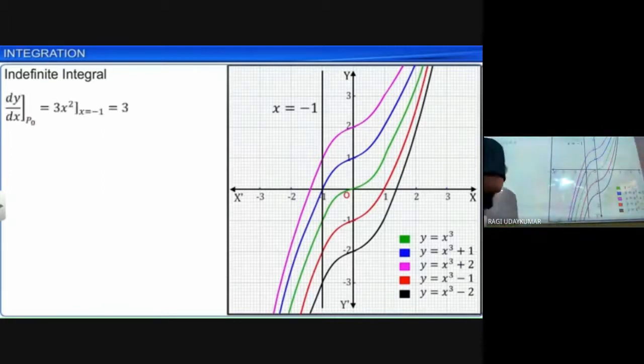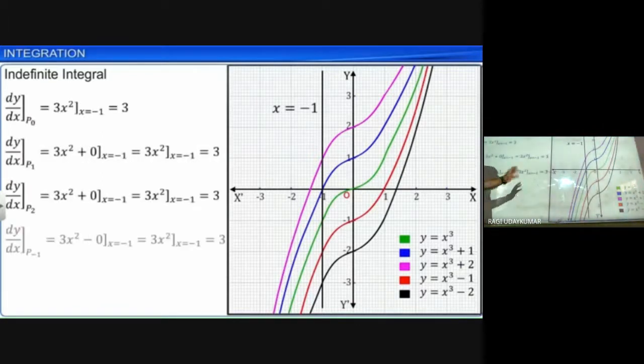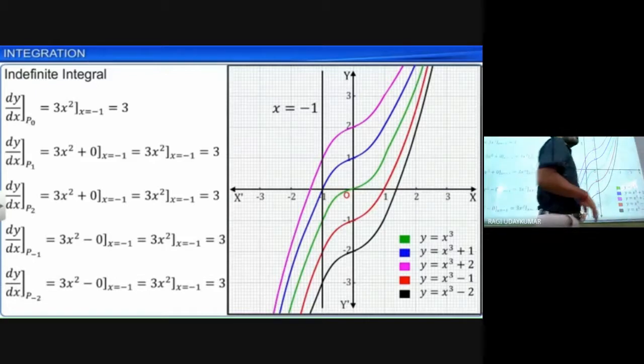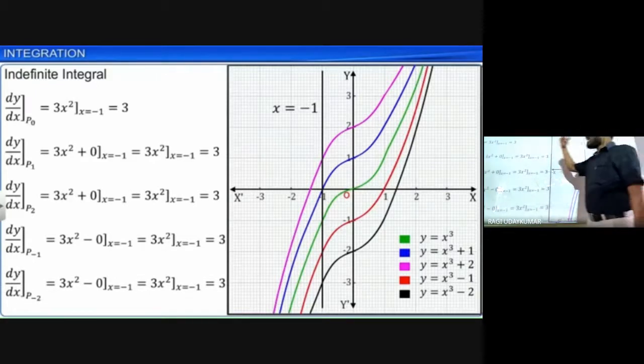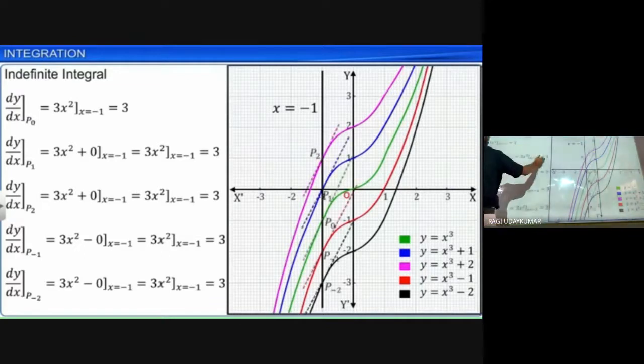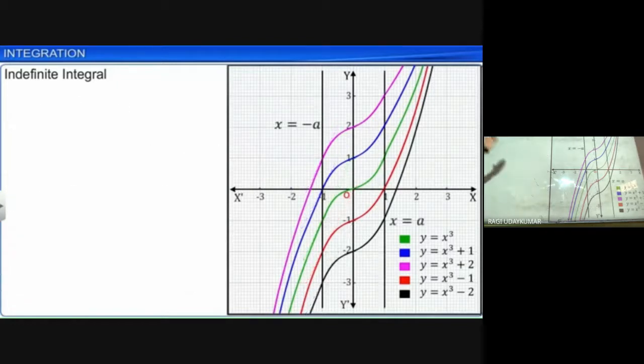So if you take x equal to minus 1, it will intersect these curves at different points. Then also if you substitute, we are going to get 3 only everywhere. So the derivative of that particular function is 3, and they are also parallel. That is nothing but the integration of 3x square dx is equal to x cube plus c.